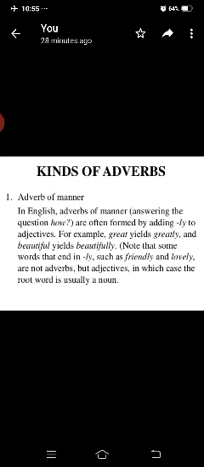Now, kinds of adverbs. Adverb of manner. In English, adverbs of manner answering the question how are often formed by adding ly to adjectives. For example, great yields greatly and beautiful yields beautifully. Just now we already had a discussion on how we can get adverbs from adjectives by adding ly. Note that some words that end in ly, such as friendly and lovely, are not adverbs but adjectives, in which case the root word is usually a noun.